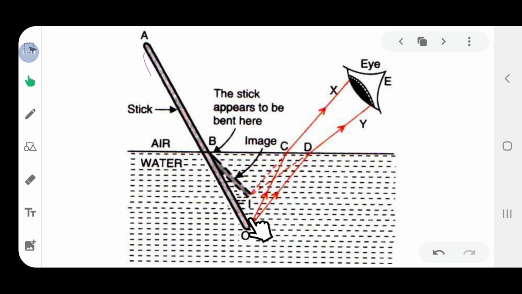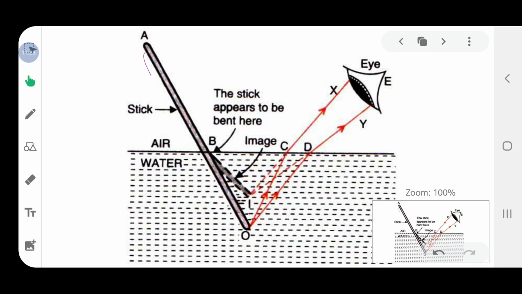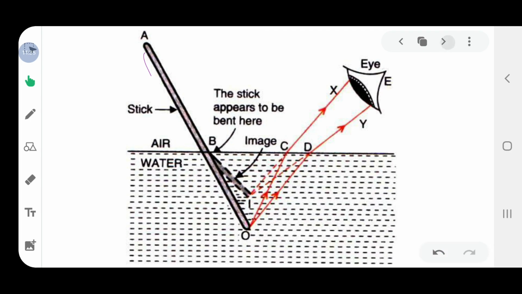And this is the cause of refraction, and it is also appearing at less depth than it actually is. It is at position O, but it is appearing at position I. Okay? So this is the actual depth, and this is the apparent depth of the pencil. So these are the phenomena related to the refraction of light.